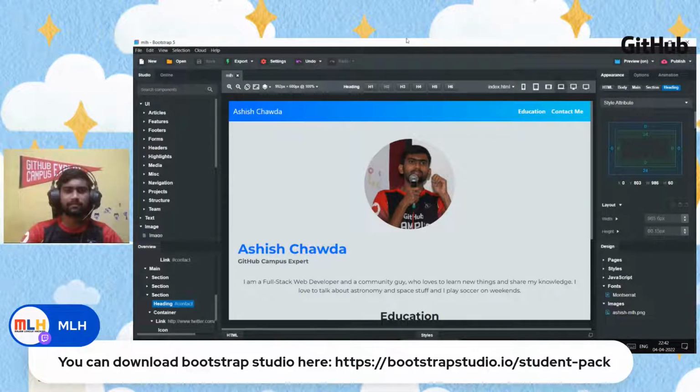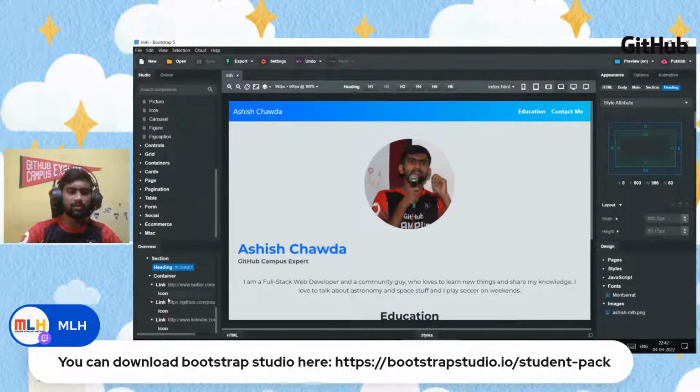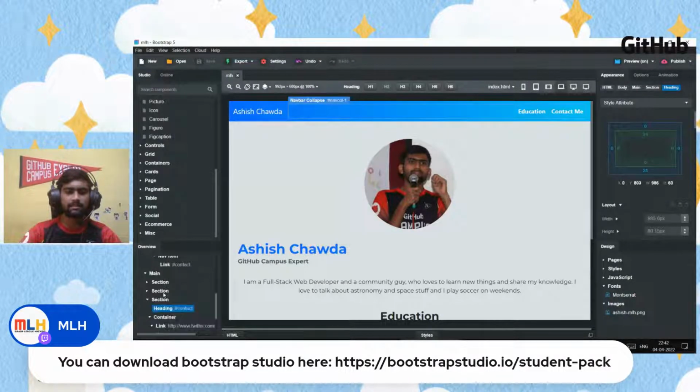But this is how it looks. Currently, you can see it on my screen. This is the menu bar and some options here just for quick access. And here is the list of elements which we can use. These are all Bootstrap elements, and some simple HTML elements also, which we can use in our website. And here is the basic overview of our website, like what all elements are there, what is their hierarchy.